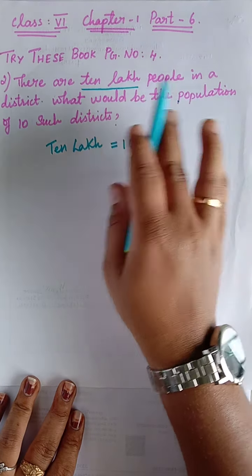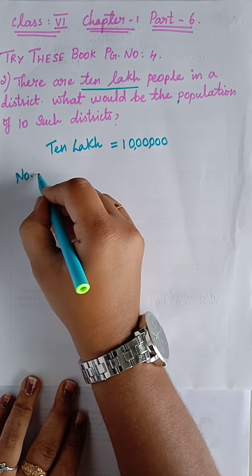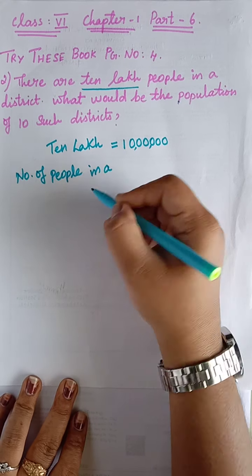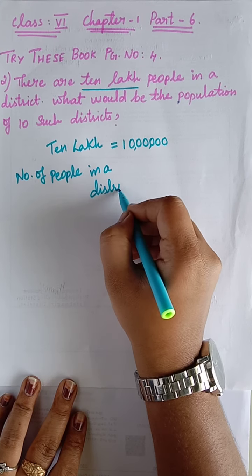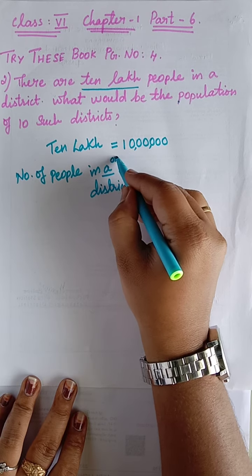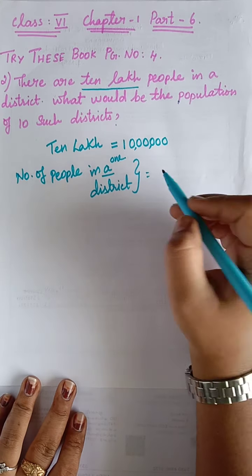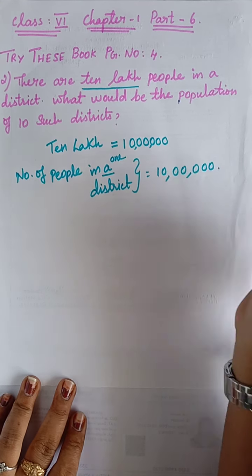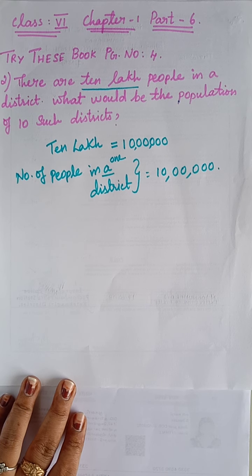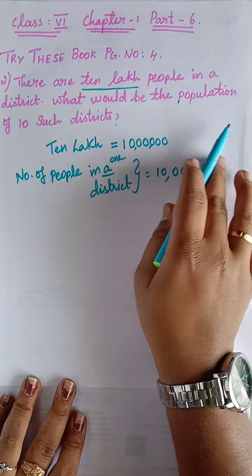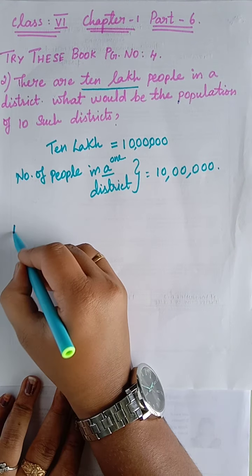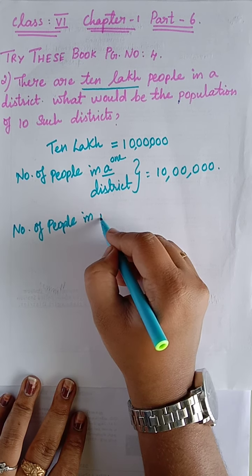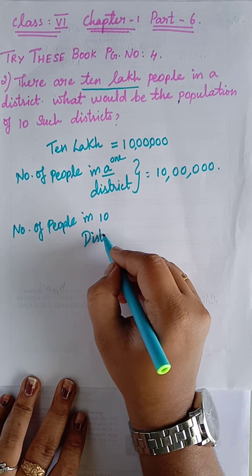There are 10 lakh people in a district. So number of people in a district, that is a means 1, it will give the meaning as 1. In one district, there will be 10 lakh people. So 10 lakh. Clear? Next, what is the question they have asked us? That is, what could be the population of 10 such districts? So number of people in 10 districts, how much?